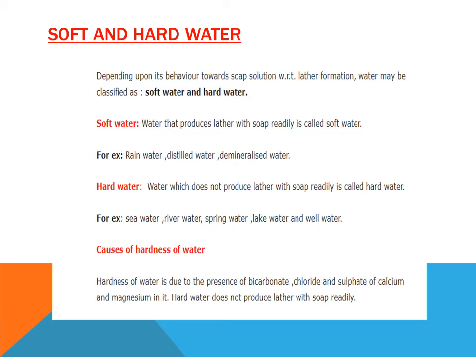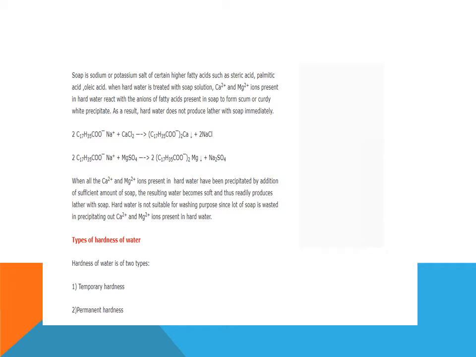Now, what are the causes of hardness of water? Hardness of water is due to the presence of bicarbonates, chlorides and sulfates of calcium and magnesium in it. Hard water does not produce lather with soap. Soap is the sodium or potassium salt of certain higher fatty acids such as stearic acid, palmitic acid, oleic acid. As a result, hard water doesn't produce lather due to the presence of calcium and magnesium ions.